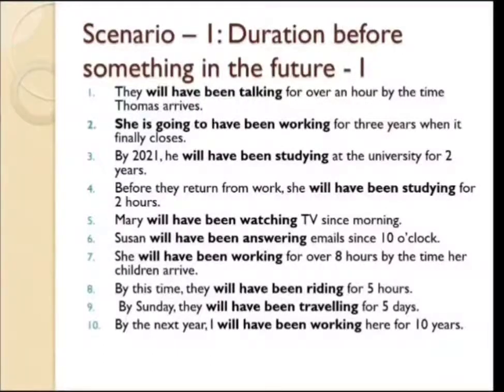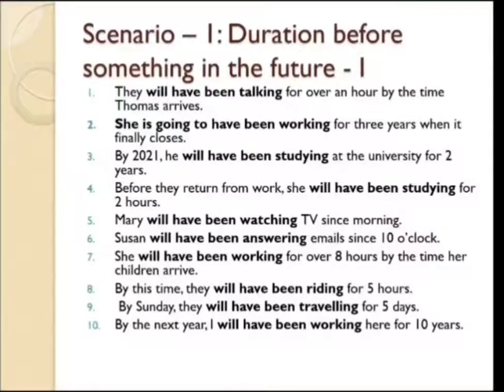Let's take the first sentence for example. Over an hour. The next one, for 3 years. The next one, 2 years. 2 hours. Since morning. 10 o'clock. Over 8 hours. 5 hours. 5 days. 10 years. Now friends, what are these durations for?